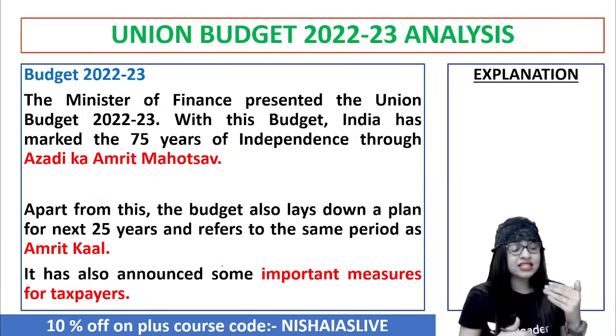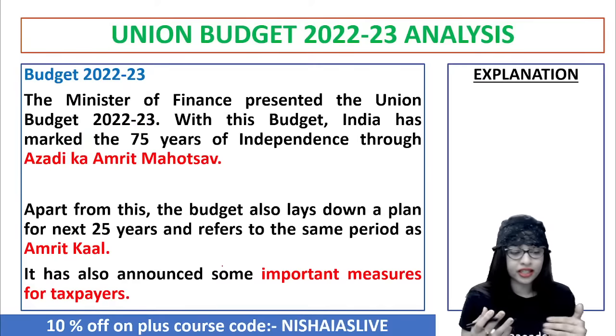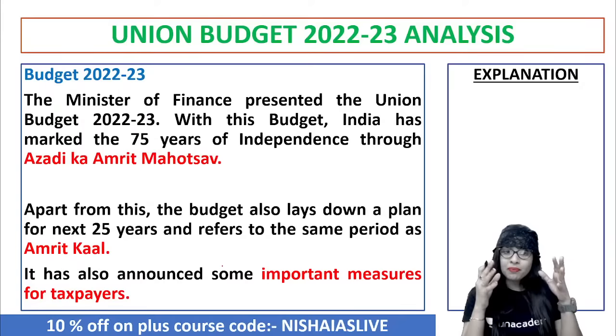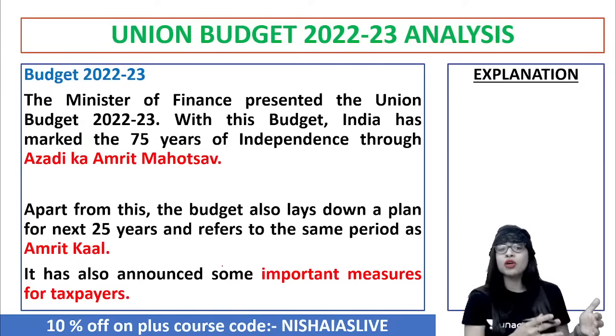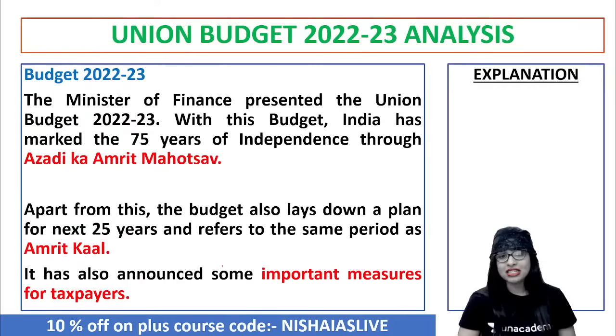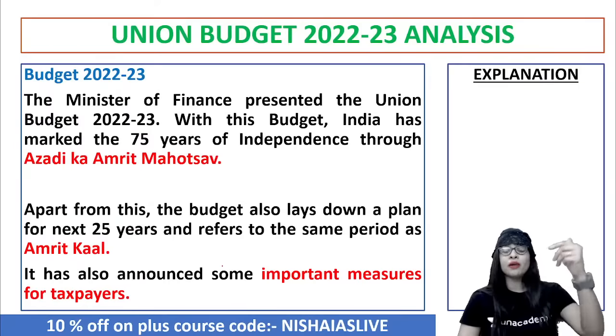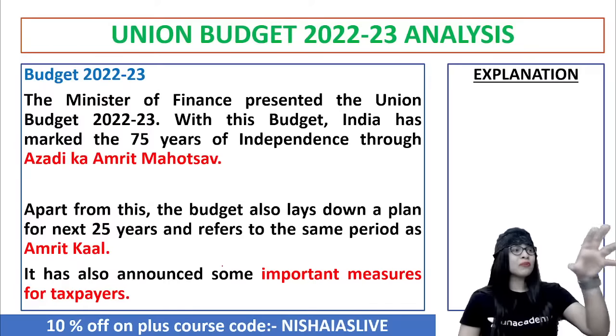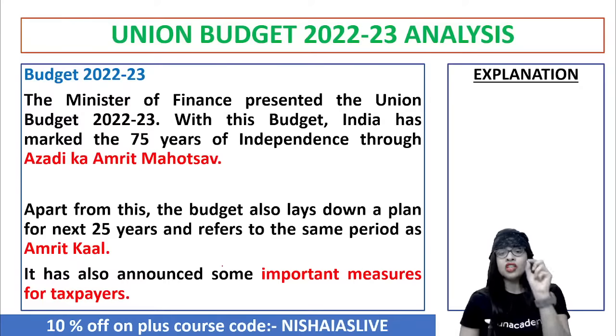And this year adds more importance to the budget, because with the presentation of the current 2022 Union Budget, our country India has marked 75 years of independence, through the Azadi Ka Amrit Mahotsav. So that is another important point to be understood with regard to the presentation of the Union Budget 2022-23 by